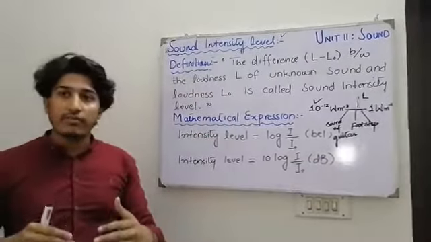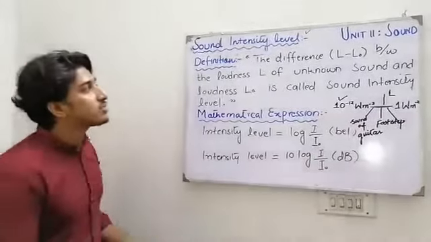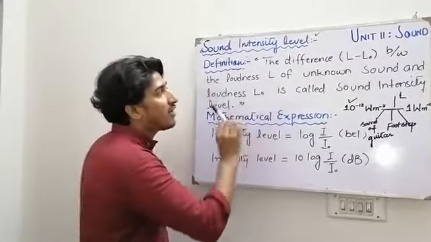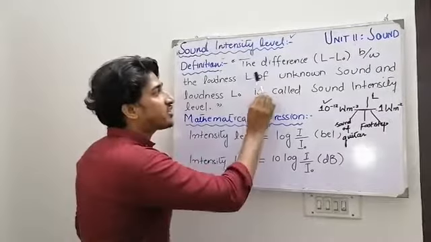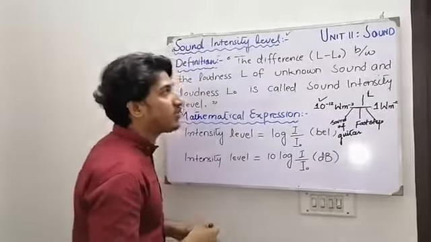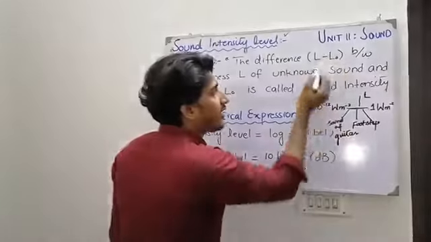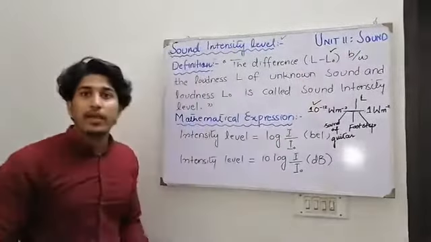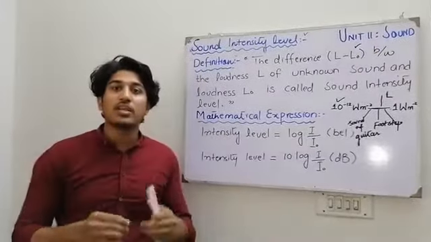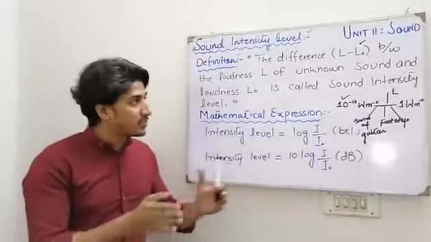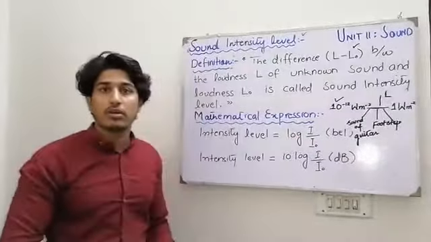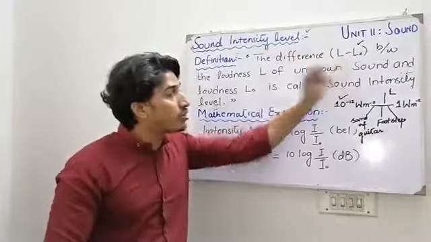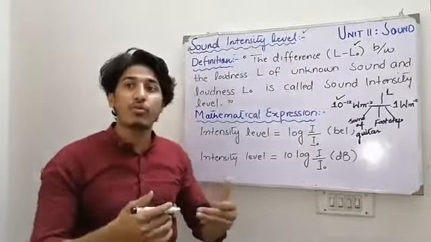So I hope that you have understood this concept. Now we come to the definition, which is quite simple. The definition is basically the difference between two things. As we have discussed previously, N naught is the faintest sound or the reference intensity, and N is the unknown sound whose intensity we have to find.